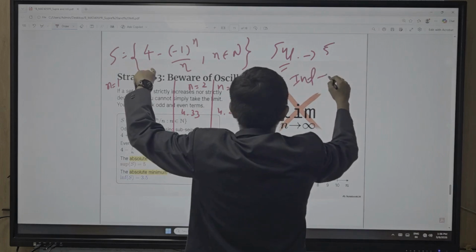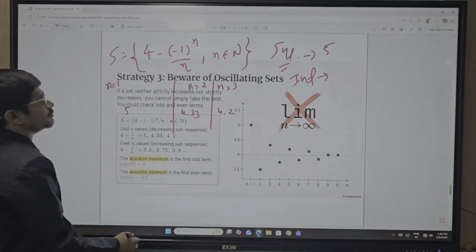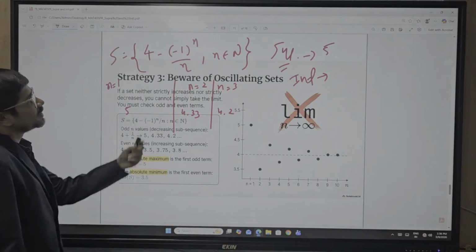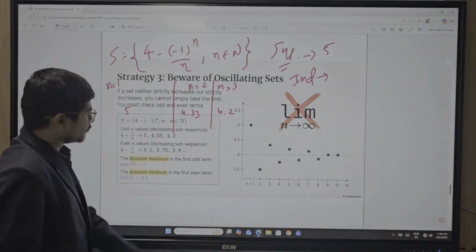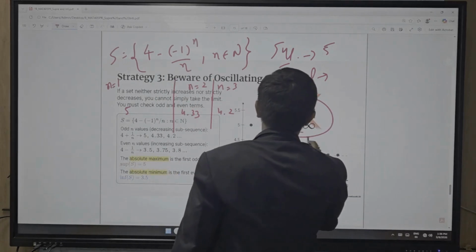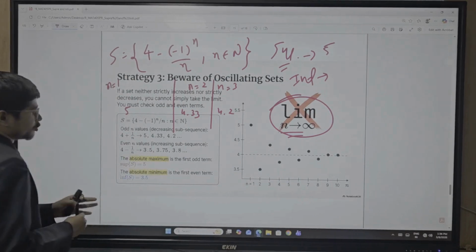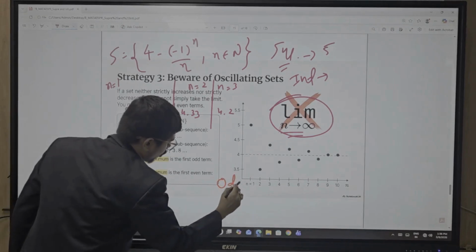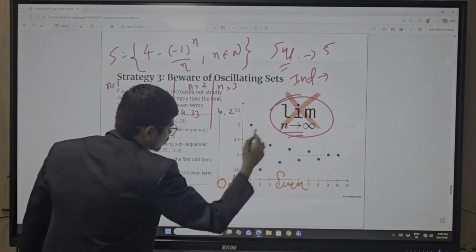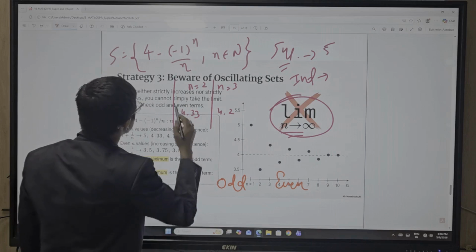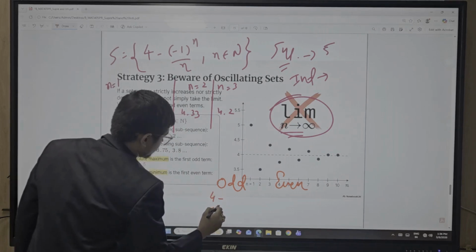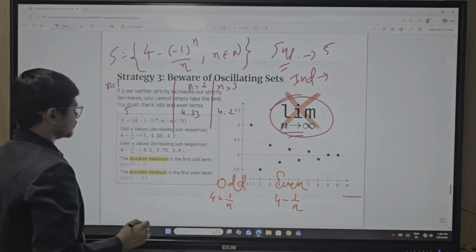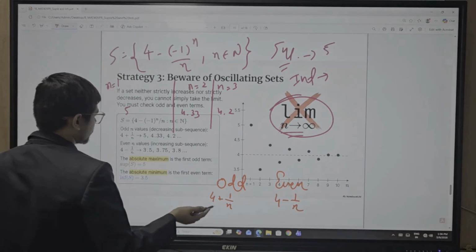What is the infimum value? How can we find this infimum value here? Let's suppose we consider the limit as n tends to infinity, which does not approach a proper value. So here we have two scenarios, odd and even. For odd, you get 4 plus 1 by n, and for even, 4 minus 1 by n.